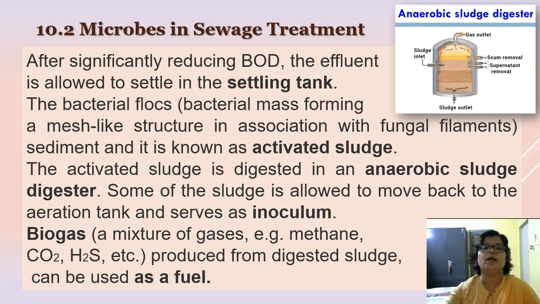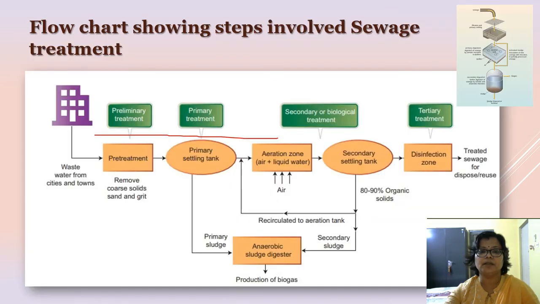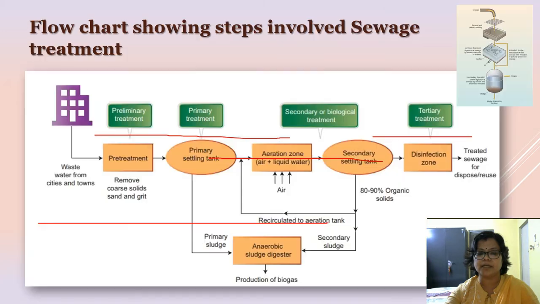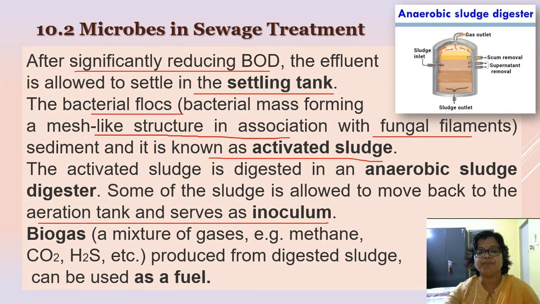Now, after significant reduction of the BOD level, this effluent is allowed to settle down in the settling tank. The bacterial flocs, the mesh-like structure, along with the fungal filaments, settle down to form the activated sludge. A small amount of activated sludge is again moved back to the aeration tank for the secondary treatment. Thus, it acts as the inoculum or the starter.